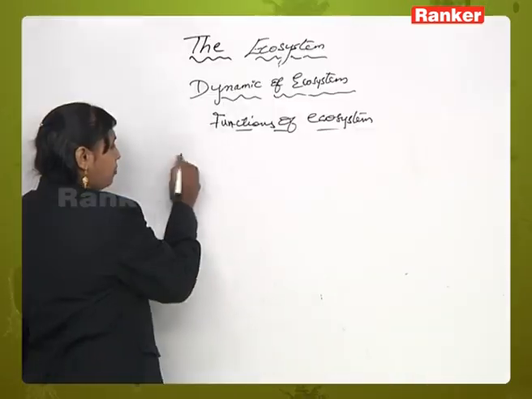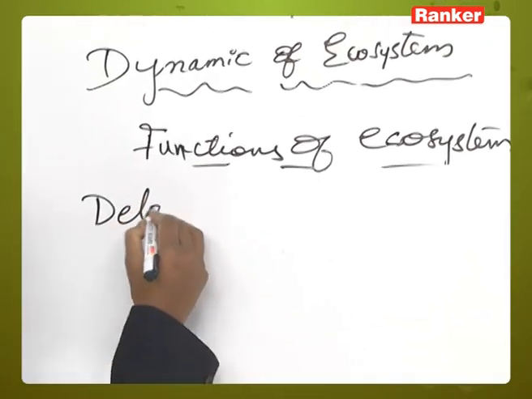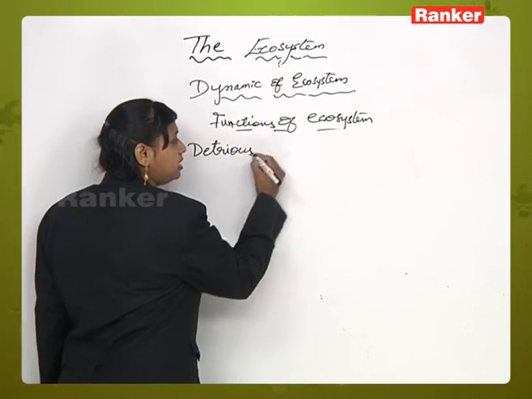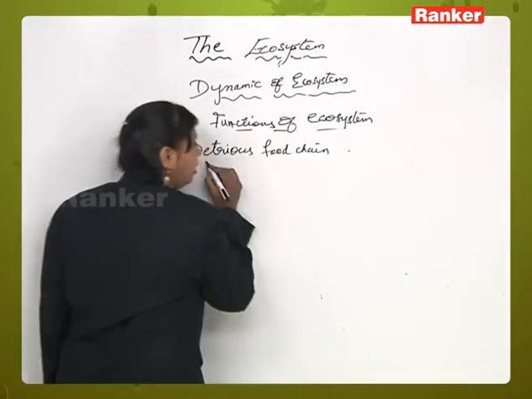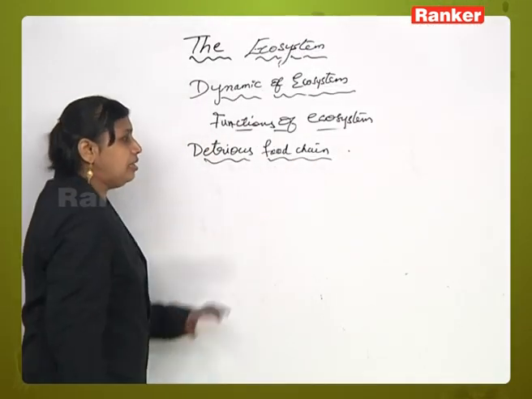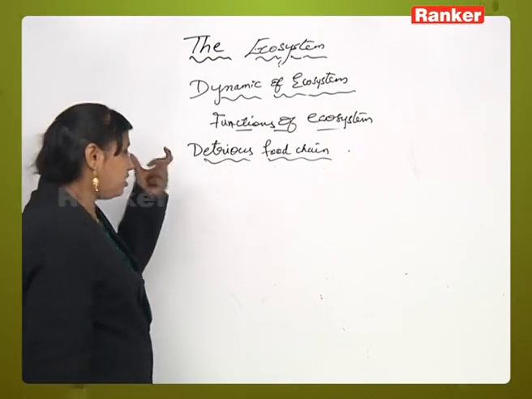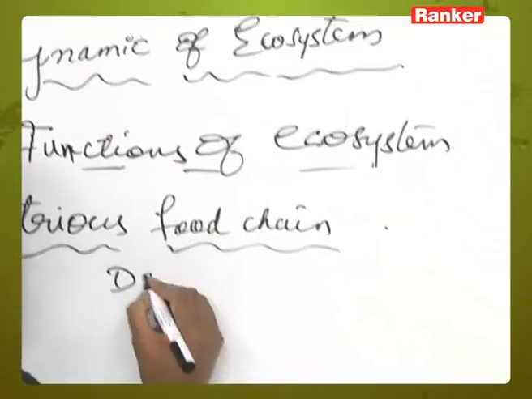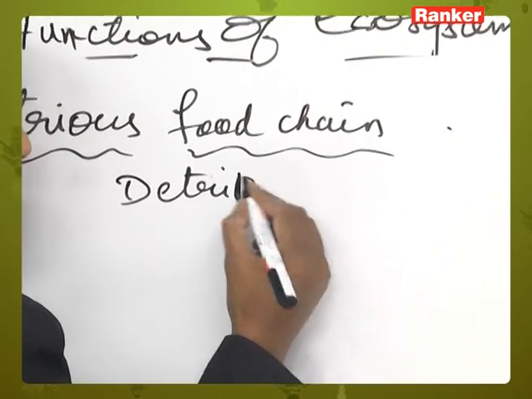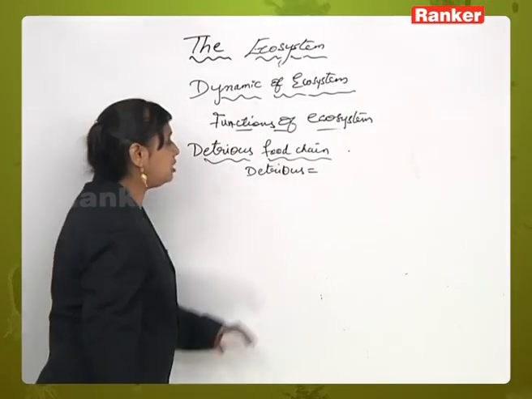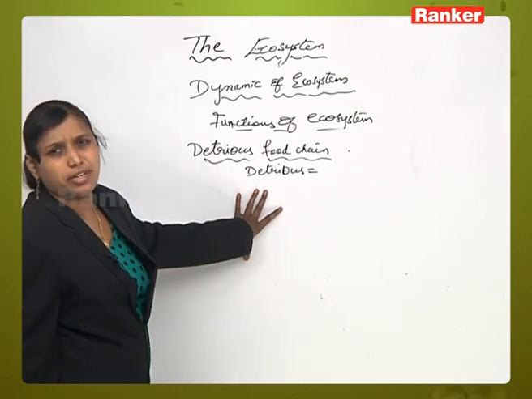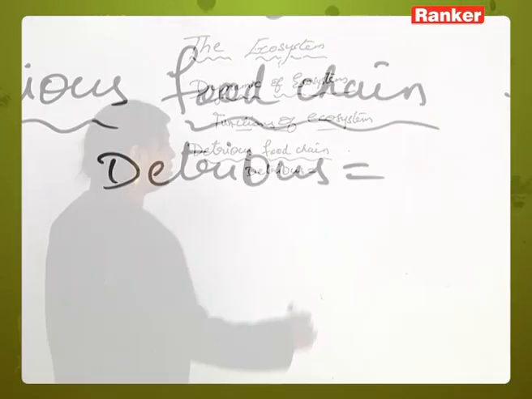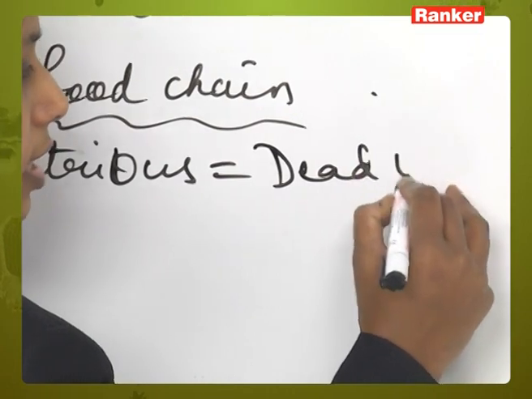Another type of food chain is the detritus food chain. Now what is detritus? Dead organic matter can be called detritus.